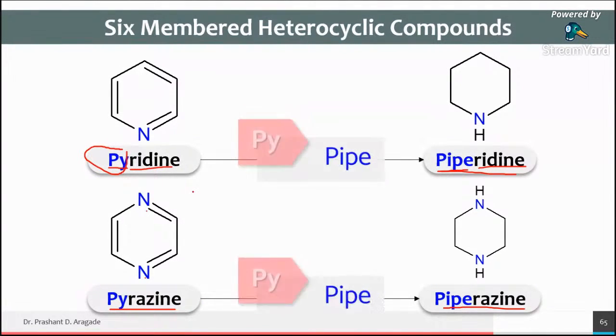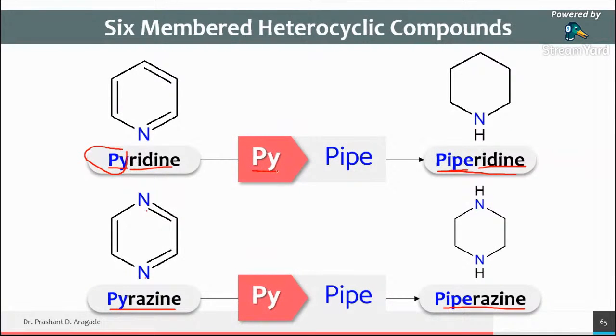So if you want to convert it into a saturated form, you have to replace the PY of your name with PIP. Whenever a 6-member ring system, that is pyridine or pyrazine, is converted to saturated, you have to replace the PY with PIP. So already your name becomes like that.